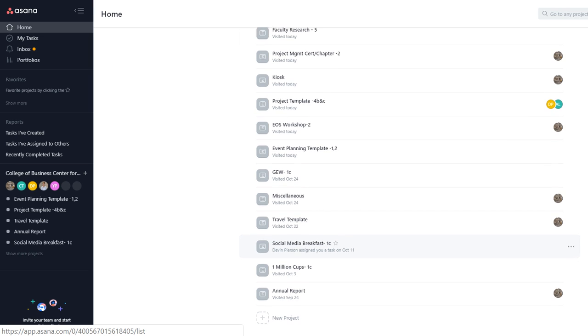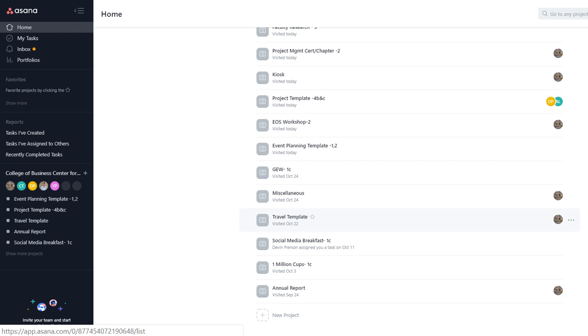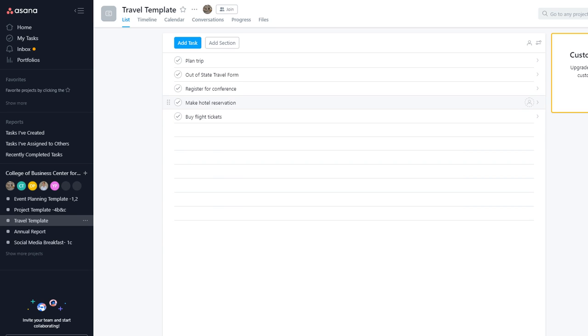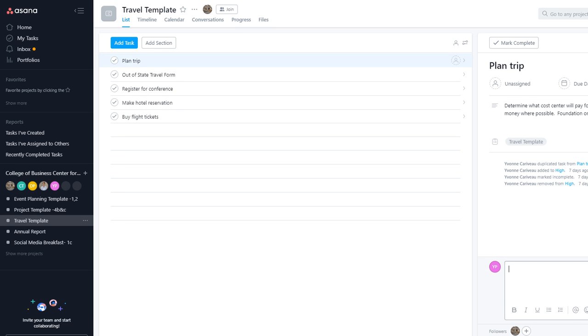So the good thing is that you can have some templates for the projects as well. So for example, you can see this travel template. Okay, so what do you need in order to travel: plan a trip, out of state travel form, all these requirements that you need to make sure to do before you are going to travel. Over here you can see plan a trip, you can see which place you're gonna go, and you can read all of it. So this gives you a more detailed answer of what you're gonna do. And then if you have any questions or concerns, you can just write it down over here.